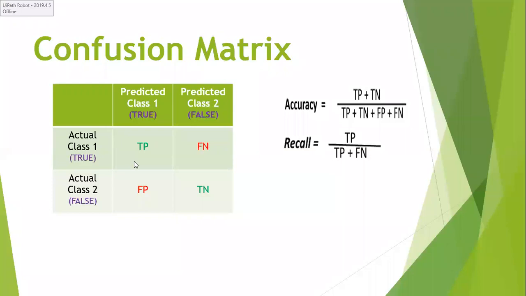Based on these correct labels, I can calculate the accuracy directly. If it happens in reverse, for example, your review has a true label, but your predictor predicts it as false, then it is called a false negative. And if your actual testing data has a false label, but your predictor predicts it as true, then it is called a false positive.